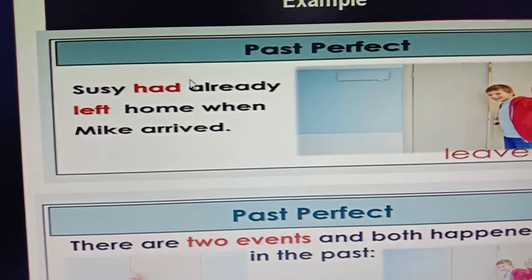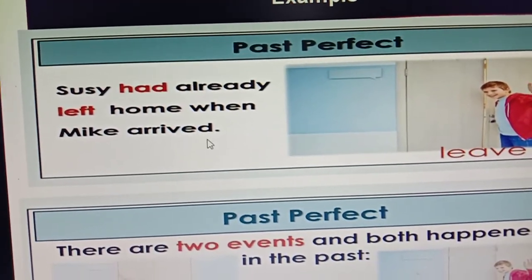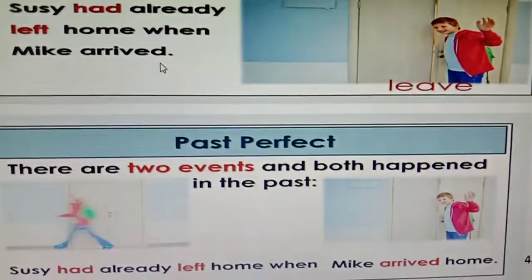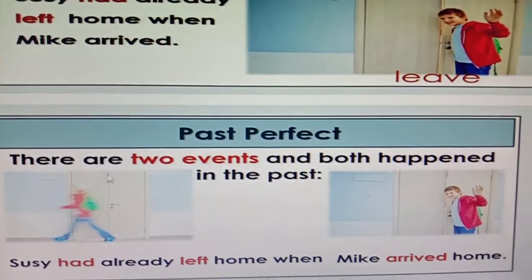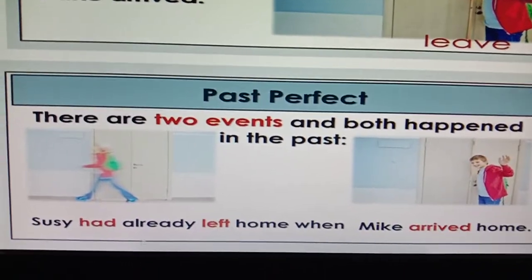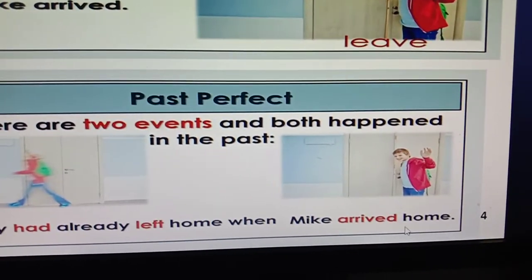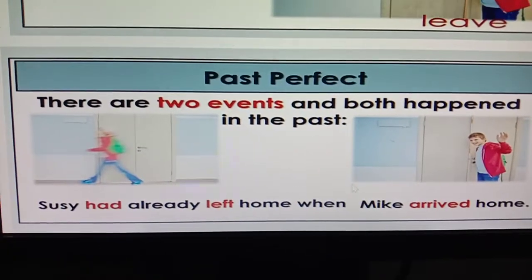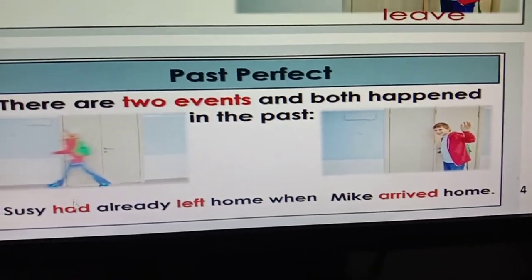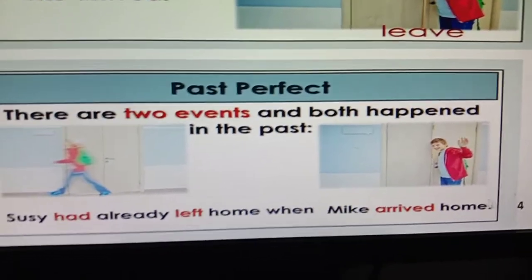This is the before action, that's why I have used had here, and the after action will be in the past indefinite tense. The explanation is there are two events and both happened in the past. So Susie had already left home, that means Susie had left home before, and then Mike arrived.